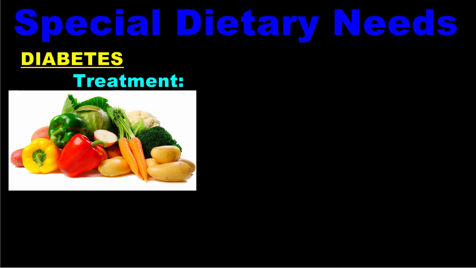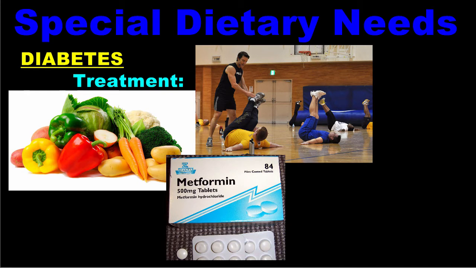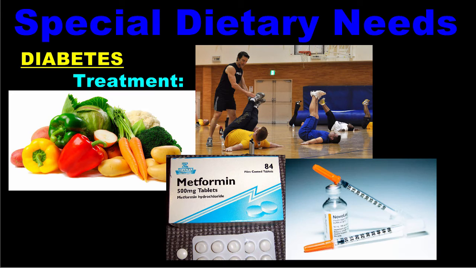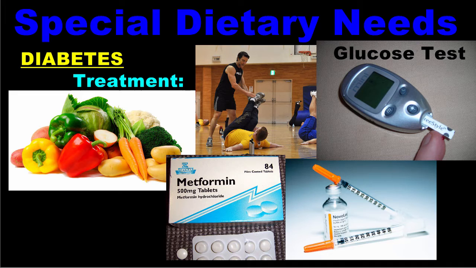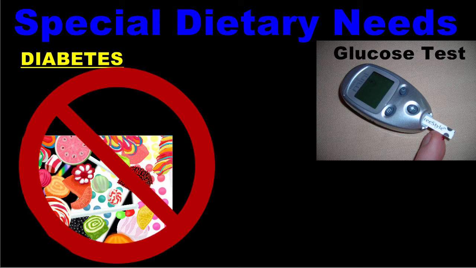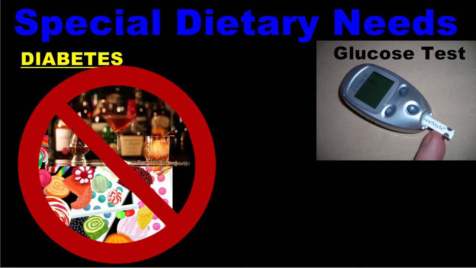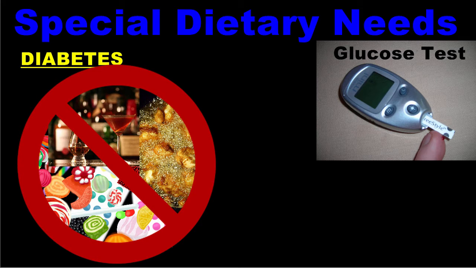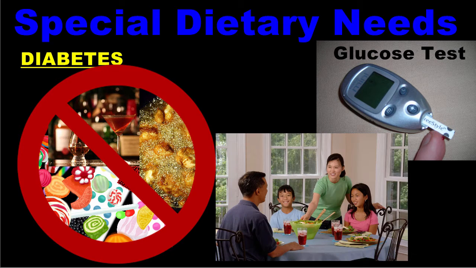Both types of diabetes are controlled with a healthy diet, exercise, oral medications, and insulin injections. If you have diabetes, you will need to monitor your blood sugar level by checking your blood with a finger prick test. You may also need to change your diet by avoiding high-sugar foods and alcohol and limiting fats and oils. When you have diabetes, it's important to eat on a regular schedule and not skip meals.